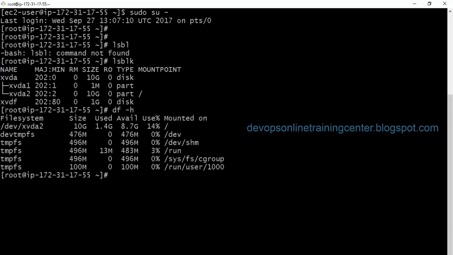Santosh, the root file system is not part of volume group, we cannot extend, right? We can extend the root file system. It's not a volume. We'll see that tomorrow, how to extend the volume group. See, we attached the disk, but it's not yet in use. It's just attached, but we need to create the partitions on it. We need to create the file system on it to show up here.